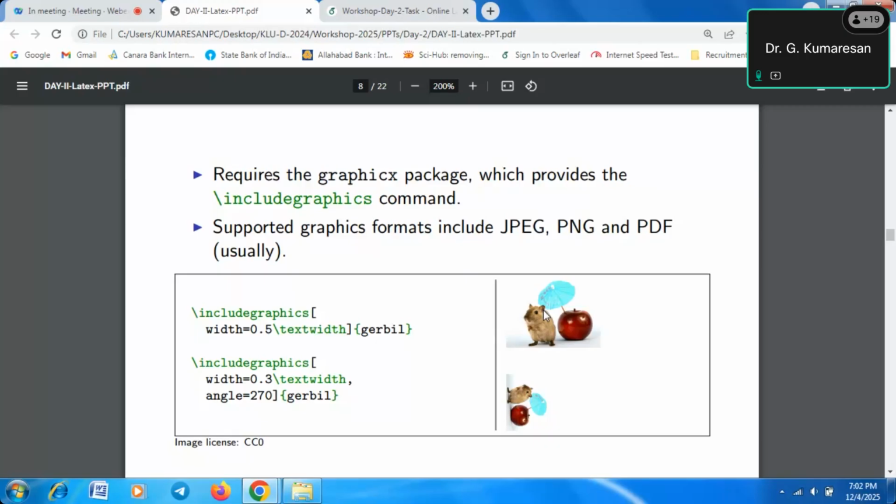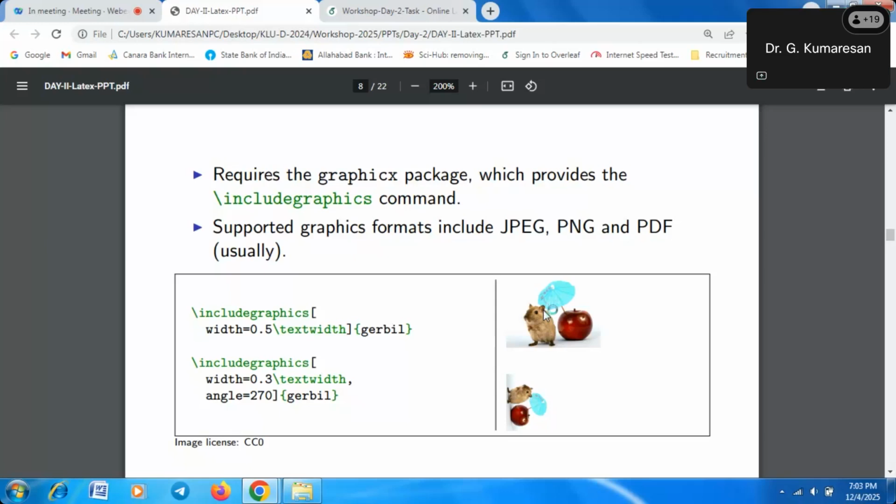Whenever I write some text inside the figures, if you are using PDF images, even if you zoom to 150, 500 or 1000 percent, your text clarity will not be compromised. That is the beauty of LaTeX figures, especially PDF figures.